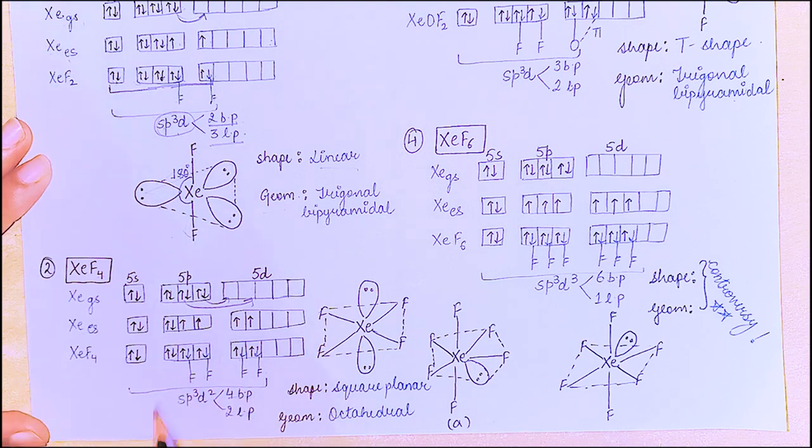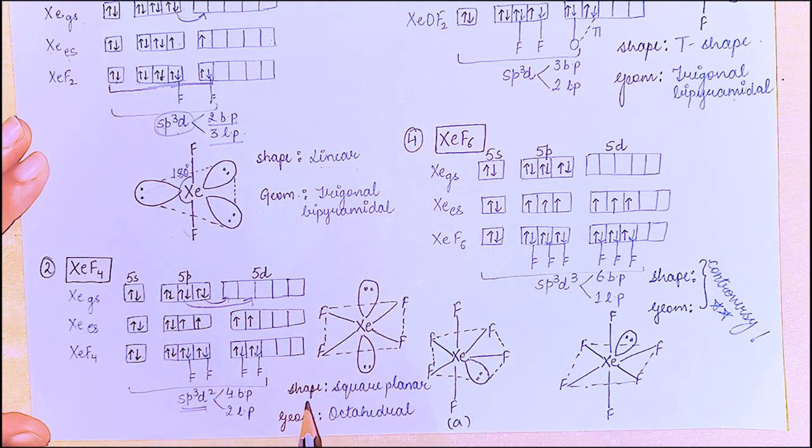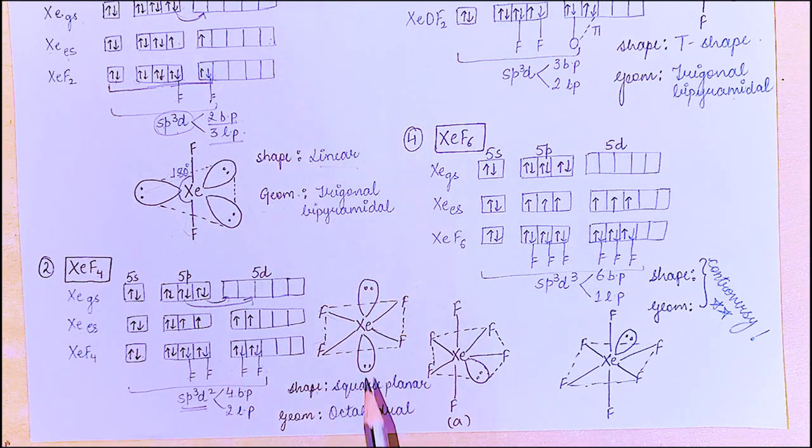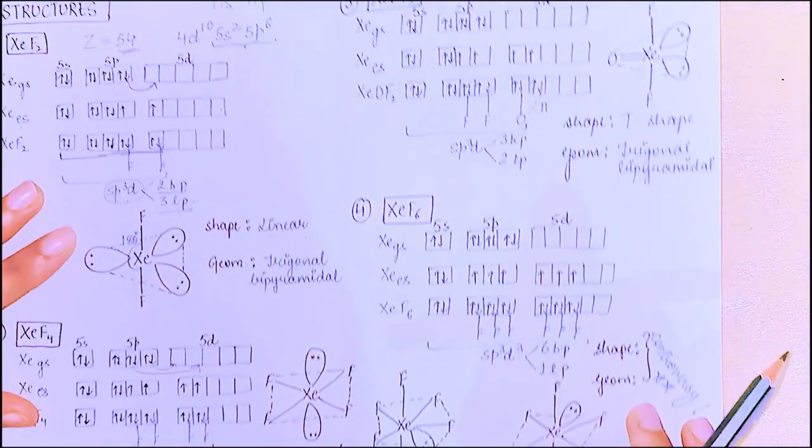So the hybridization is sp3d2. Alright, the shape is square planar because 4 bonds are there, so we draw it in the plane, square planar, and octahedral geometry because lone pairs also contribute to the geometry.